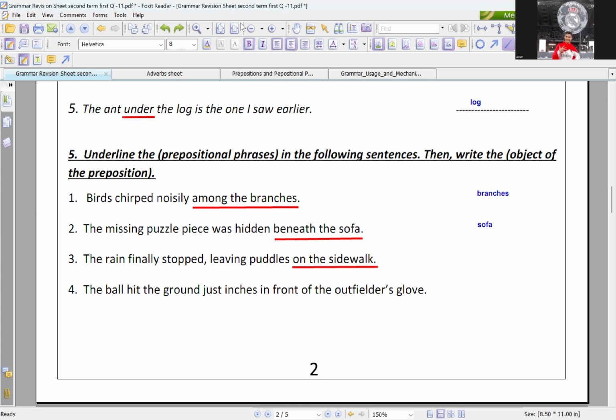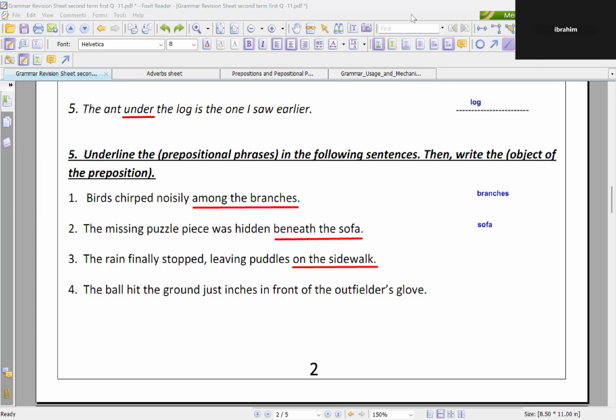On the sidewalk. Good. And what is the object? It will be the last word in the prepositional phrase. Will be? Sidewalk. Exactly. Thank you so much. This time, please try to mute yourselves once you're finished with me. Thank you. Ibrahim, then Muhammad Nashwal.